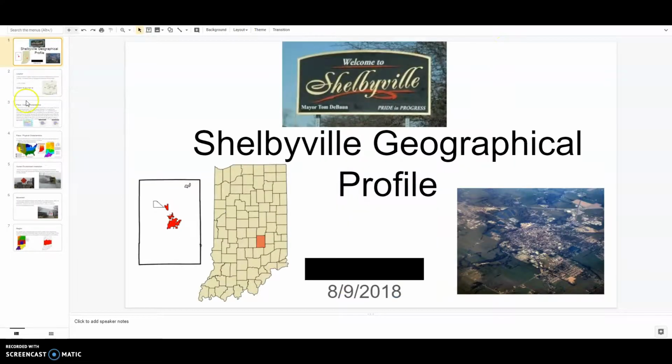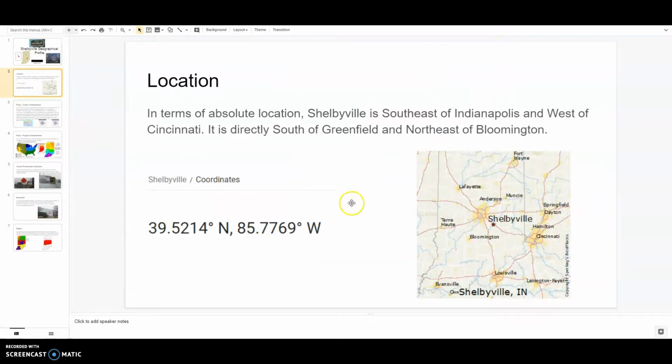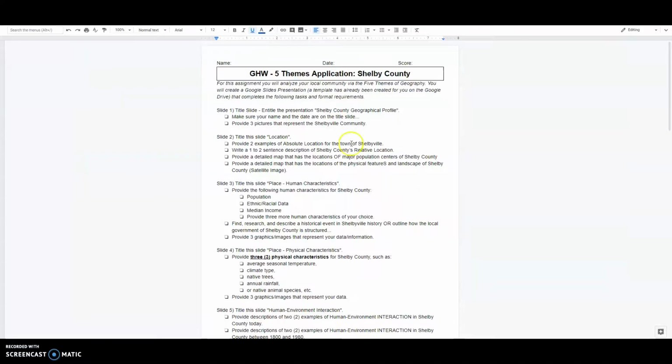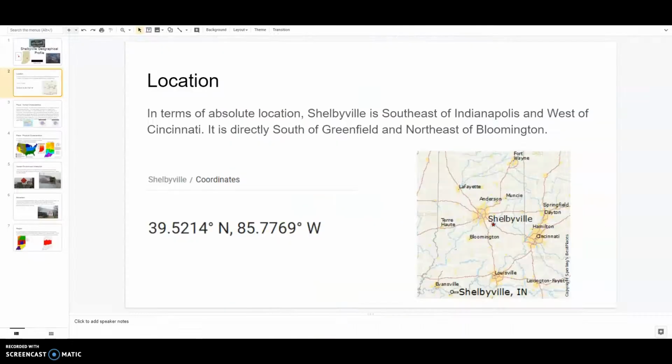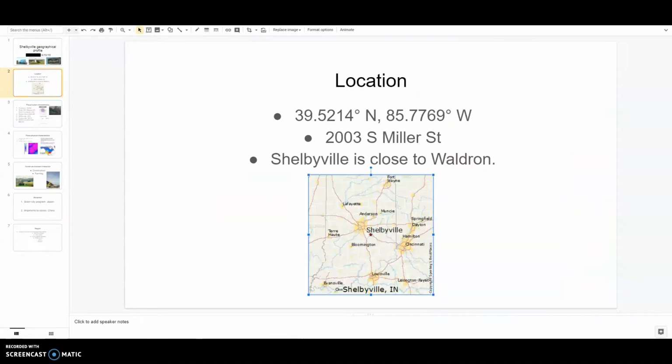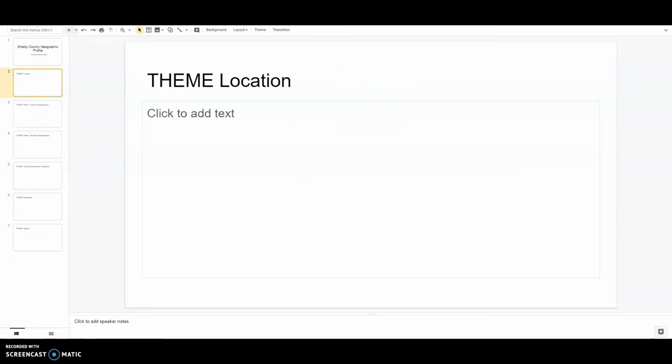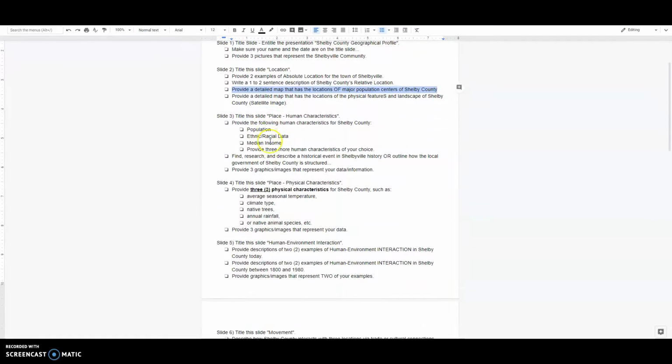Let's see what the other student had. Same thing. Both of these students would have had 1 point taken off because they didn't give me 2 absolute locations. Okay? And the satellite image can also be the detailed map. Okay, and also, this is their population centers. Oh, no, they don't have it. Oh, well. And so they had a couple points taken off. If I keep going, it'll take you through everything you need.